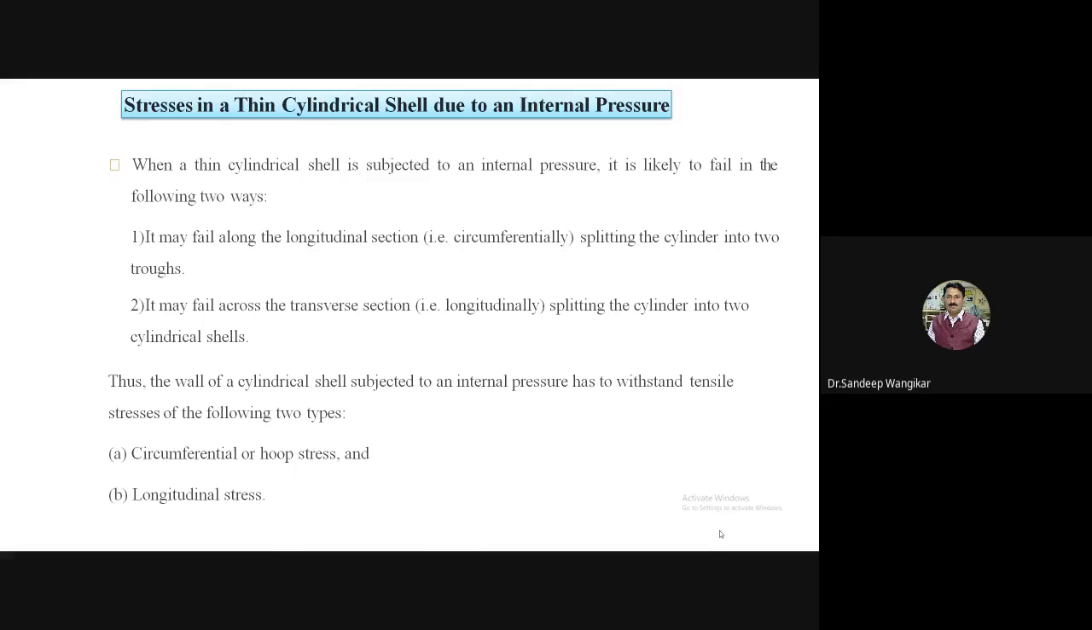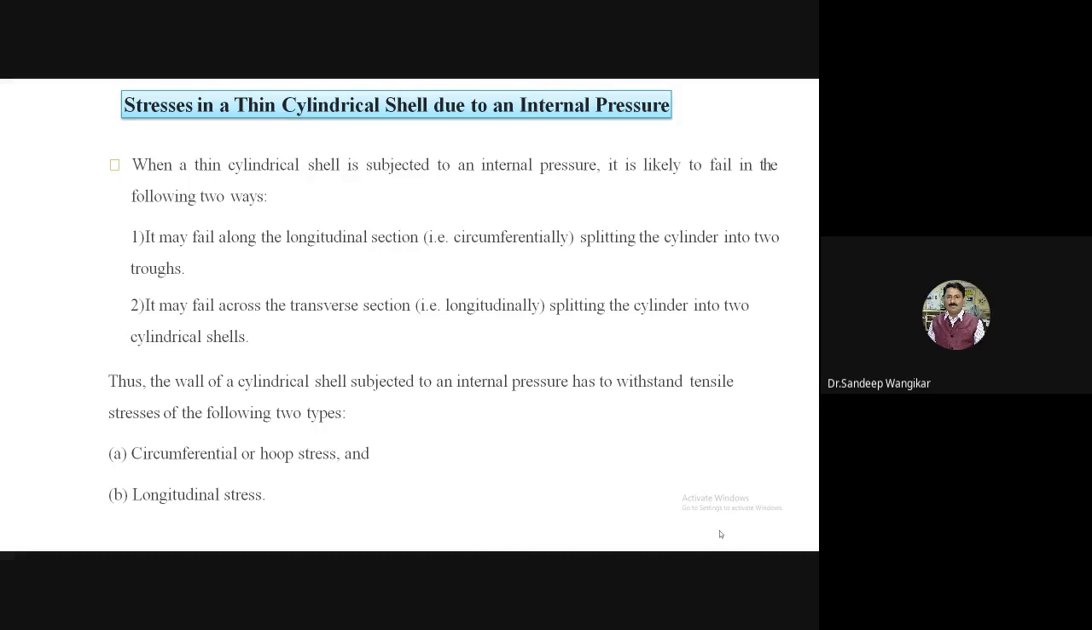When a thin cylindrical shell is subjected to an internal pressure, it is likely to fail in the following two ways. So there are two chances. It may fail along the longitudinal section, splitting the cylinder into two troughs, and it may fail across the transverse section, splitting the cylinder into two cylindrical shells. The cylinder may fail circumferentially, dividing into two parts, and it may fail in the transverse section.